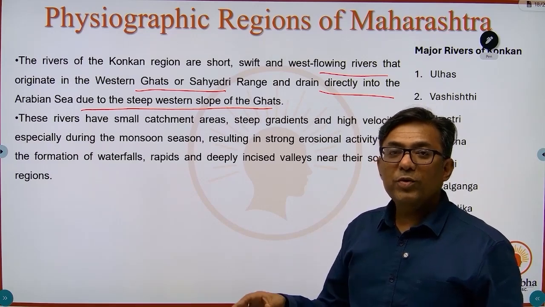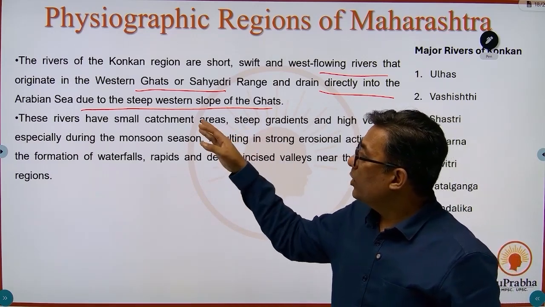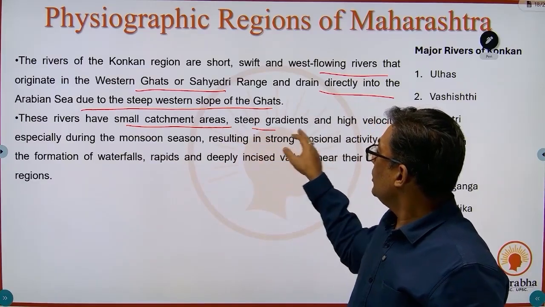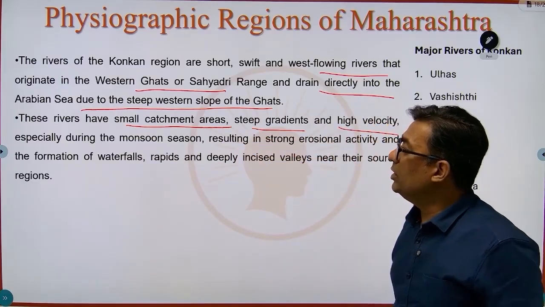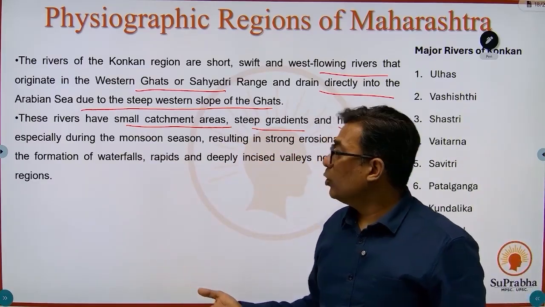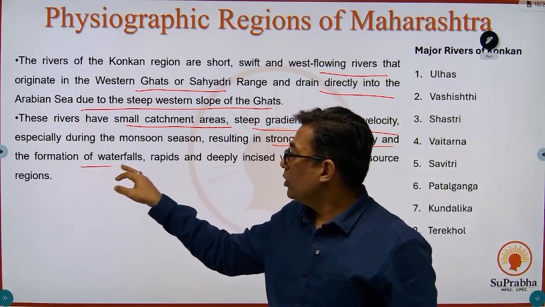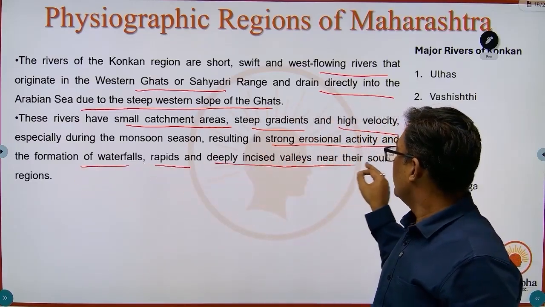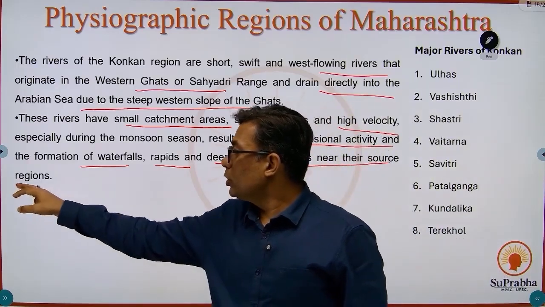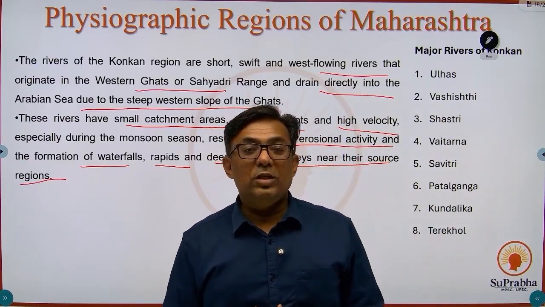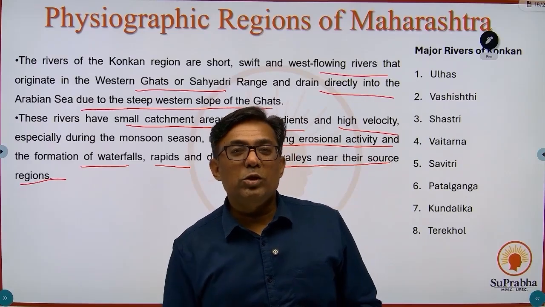So there are no in-between dams or such things. They are directly going to flow into the Arabian Sea. These rivers have small catchment areas, steep gradients, and high velocity, especially during the monsoon, which is obvious, resulting in strong erosional activity and formation of waterfalls, rapids, and deeply incised valleys near their source regions. And these waterfalls are very beautiful in the monsoon season. They are mostly tourist spots.